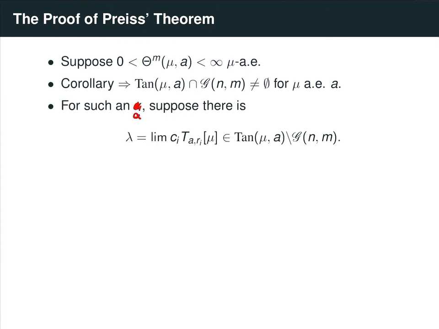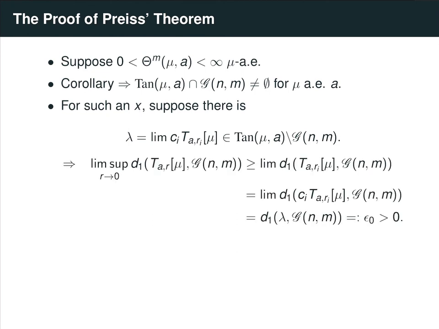Now, for such a point A, suppose that we can find a tangent measure lambda that is not in the space of flat measures. And let's suppose that lambda has the following form. It's the limit of ci ta ri mu for some sequence of radii r sub i converging to 0.